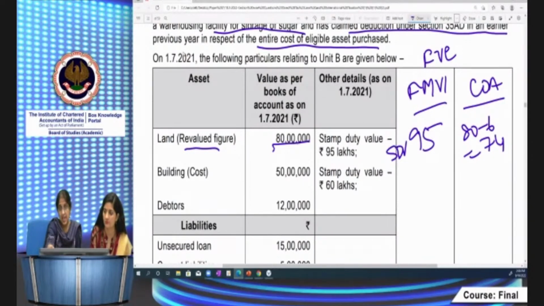The deduction has been claimed under 3580. So what will be the cost of acquisition of that? It will be nil, because it's an asset in respect of which 3580 deduction has been claimed. So for cost of acquisition, it will be nil. But what about FMB1? For full value of consideration, I have to take the stamp duty value. For that, it will be 60 lakhs. That is prescribed by Rule 11UAE.